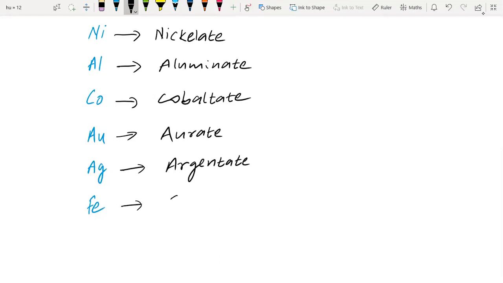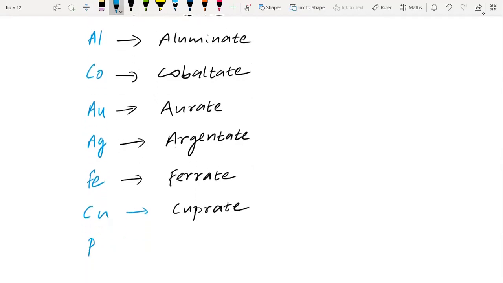For Fe, it's ferrate. For copper, Cu, we write cuprate. We'll see more here. Say if we have Pt, platinum, for that it is platinate.